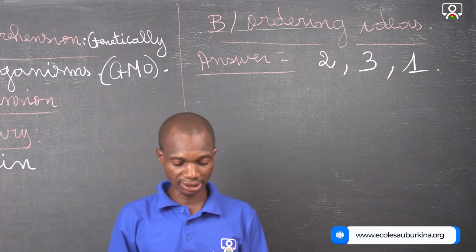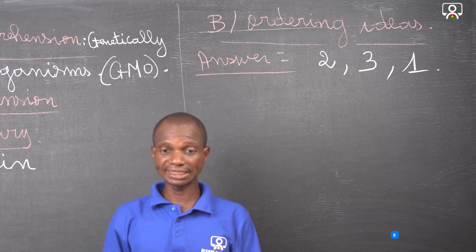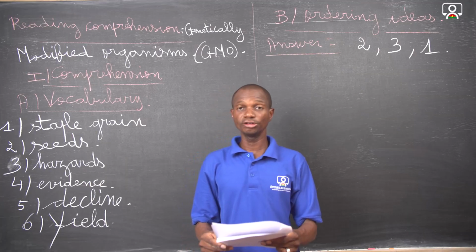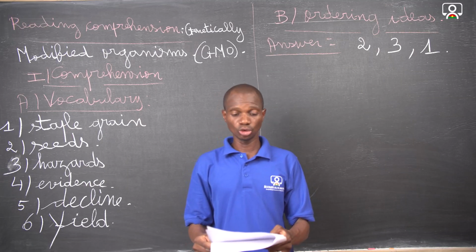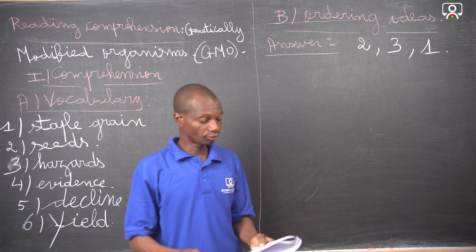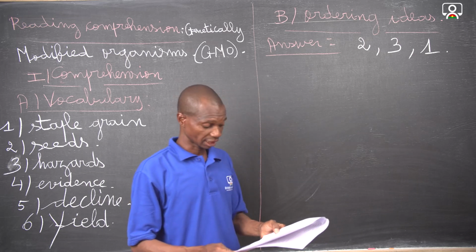And the last one is importing countries have the right to reject harmful genetically modified seeds imports. Okay, so this can be the answer to this ordering activity.